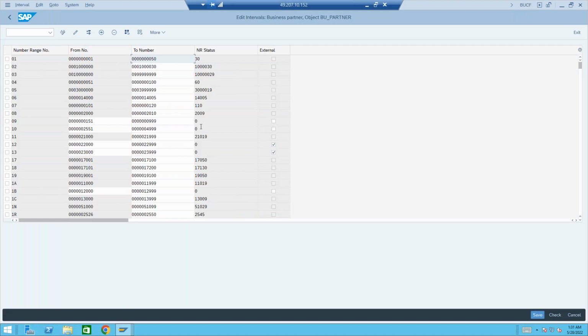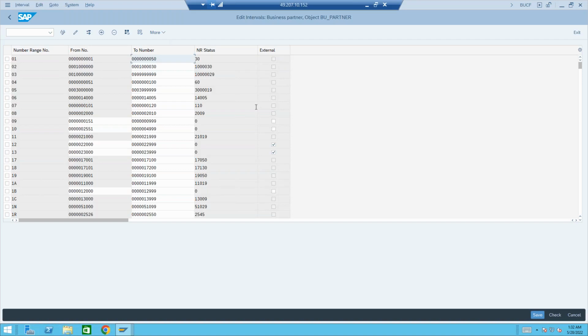But see, business partner number range should always be internal. Always it has to be. There is a logic for it. I'll tell you later why. If you want to achieve some scenario, then it should be internal only. It cannot be external.